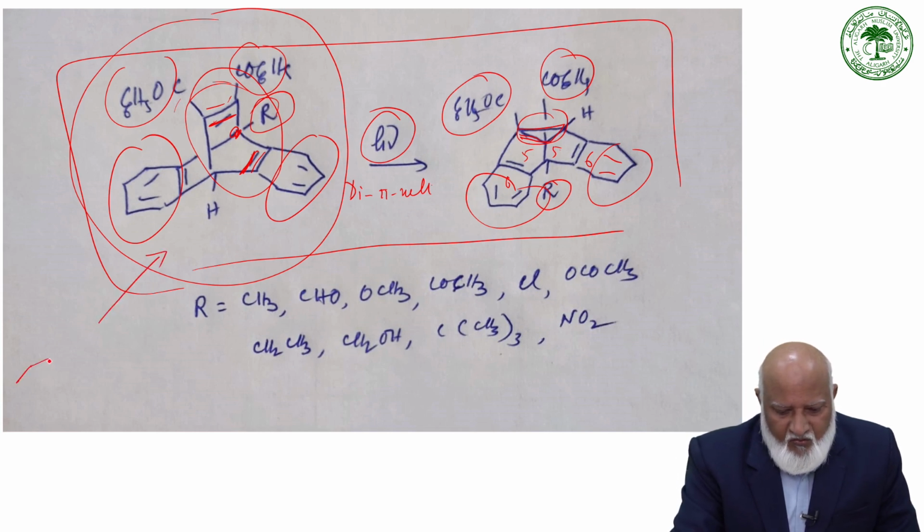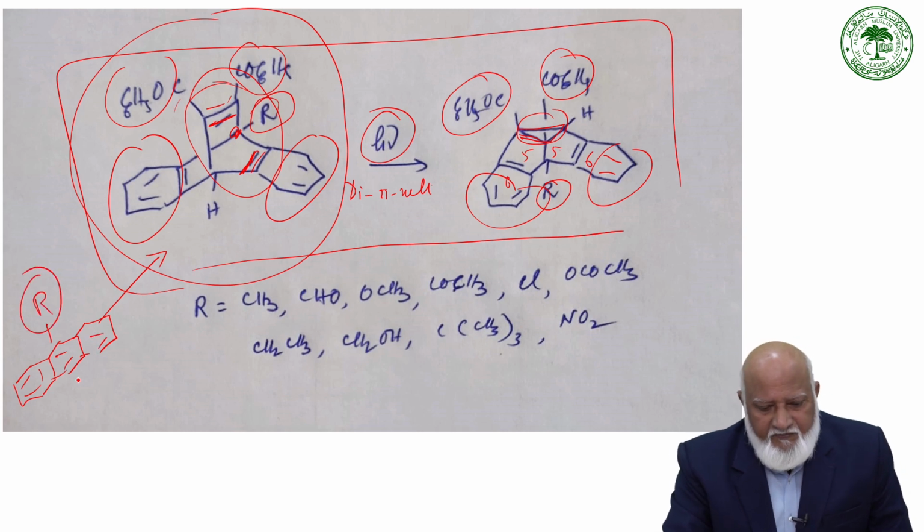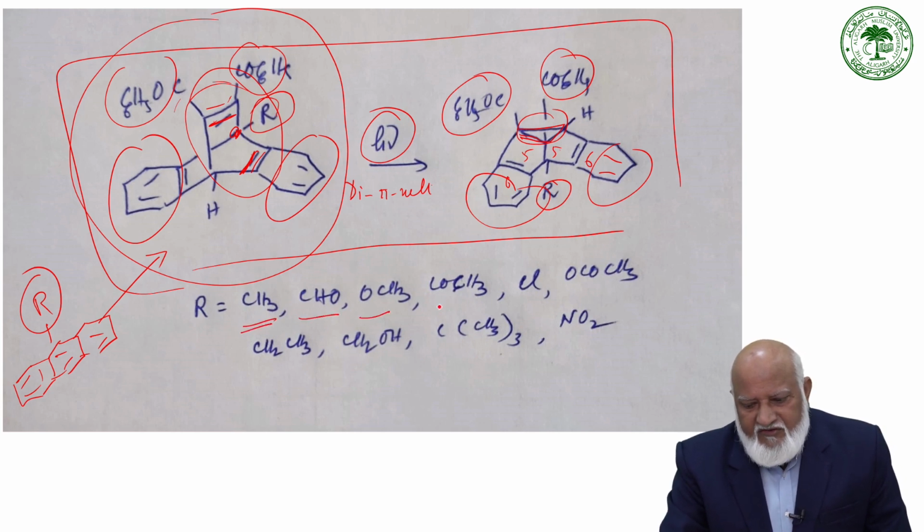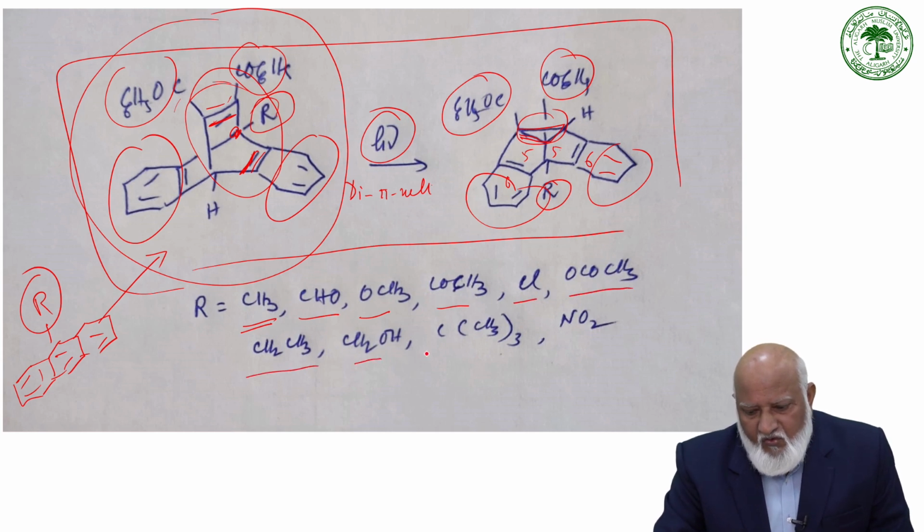So this is prepared from a monosubstituted anthracene with R. So the R of anthracene with different substituents such as methyl, CHO group, O-methoxy, COCH3, chloro, OCOCH3, ethyl, CH2OH, tertiary butyl and NO2.